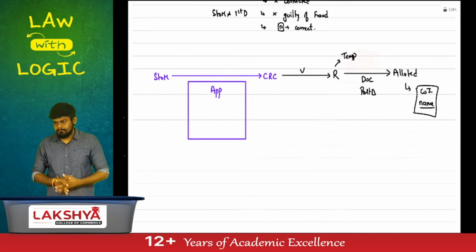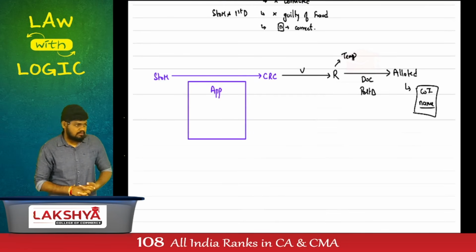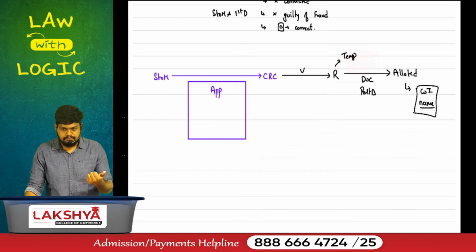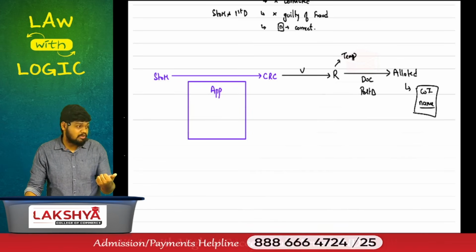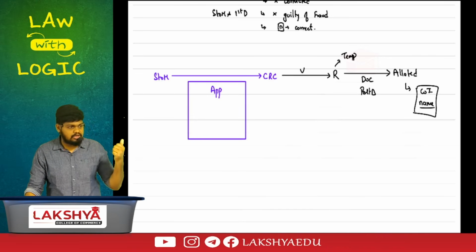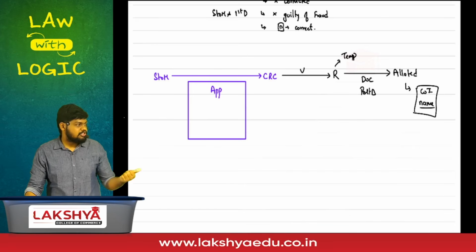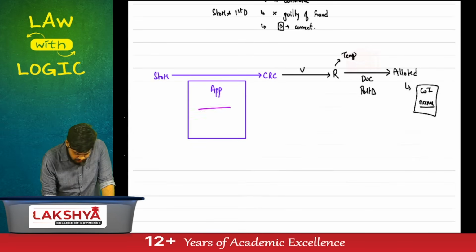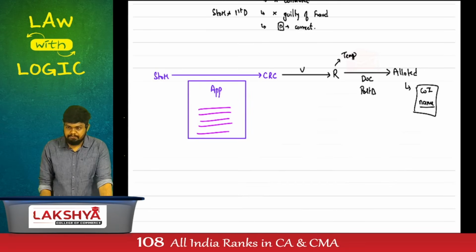Is the flow clear? If the flow is clear, we'll expand the chart. Who is submitting first? Before or after incorporation? Application or documents? Is this Part A or Part B? Reservation or allotment? Application to the CRC. This application will contain a request for reserving a particular name.